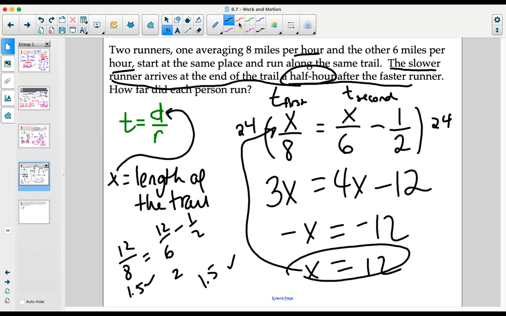In the event that you apply this extra time fraction incorrectly, you should get an answer down here that doesn't make much sense. In fact, if you put a plus sign here by accident, you actually end up with the answer being negative, which of course is not going to work and not be representative of the situation. So before you just start assuming, oh, he's running for a half an hour longer, I'm going to add a half, remember that you're starting under the assumption that they would finish at the same time. But in order to get them to finish at the same time, you need to take a half an hour off of the time of the second person.